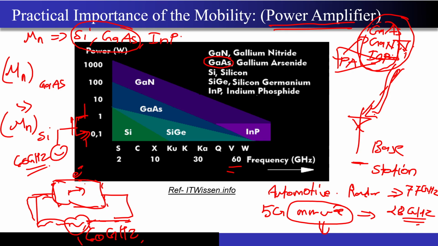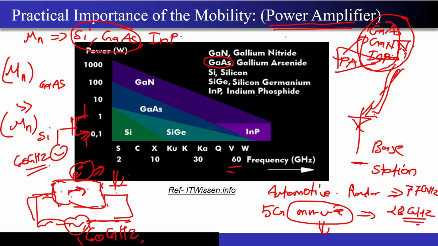That means, first of all, for that thing to happen, electrons should not face a hindrance from the crystal while it is moving from one end of the slab to another end, right? And that can only happen in the crystal where the effective mass of the electron is very low. And that can only happen in the materials where the curvature of the E-k diagram is extremely high, right? So from the curvature of the E-k diagram, now I am actually relating the stuff to the power amplifier.